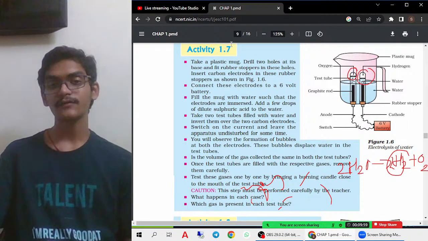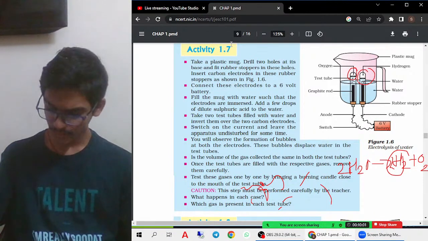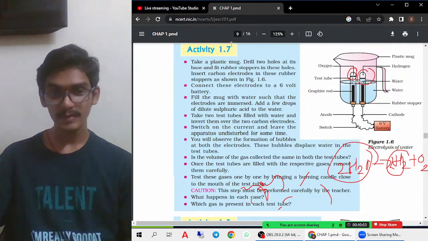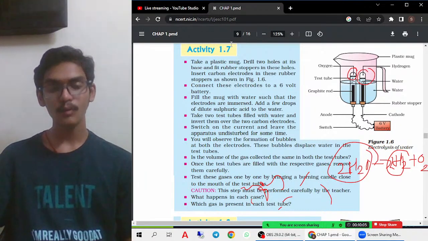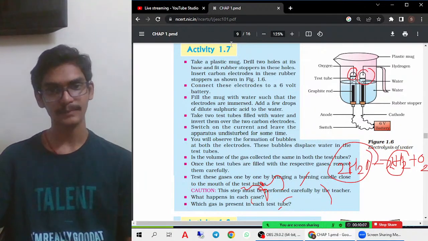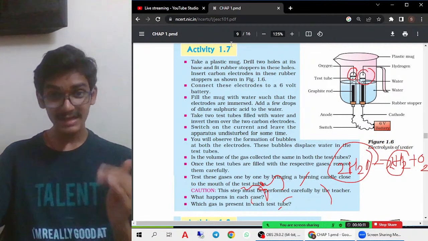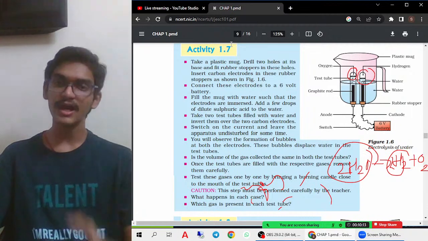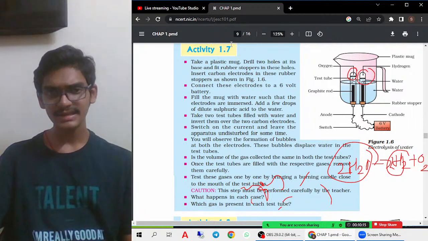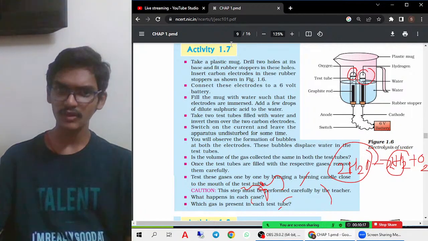Why is it double that of the oxygen gas? Because in the water molecule, hydrogen always exists in 2 parts as compared to the oxygen, which exists in 1 part. Therefore, the amount of oxygen gas which is released is less. That means it is half that of the hydrogen gas. Otherwise, the hydrogen gas released is double that of the oxygen gas.